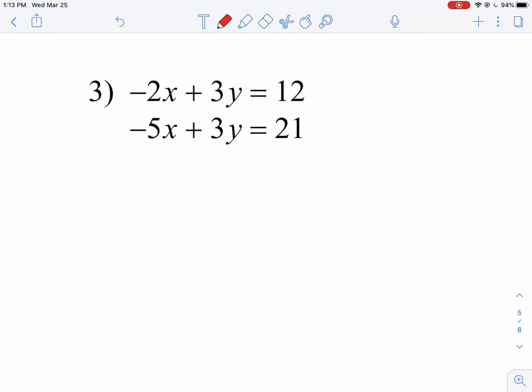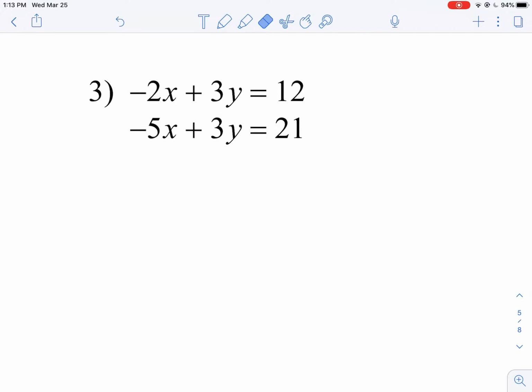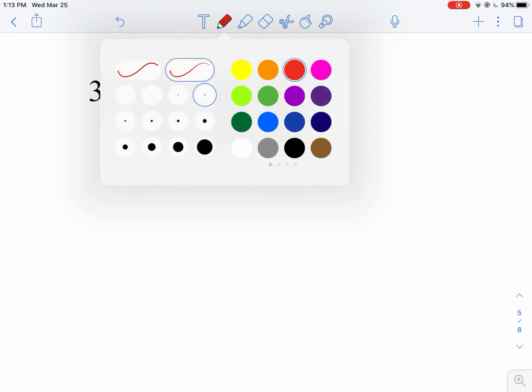Now, the issue with number 3: if I try to do my big addition problem right off the bat, you'll notice nothing eliminates. Negative 2 and negative 5 is negative 7x. 3 and 3, although it looks like it might eliminate, doesn't, does it? 3 and 3 is 6. And then obviously 12 and 21. So actually we cannot start this one just by eliminating.